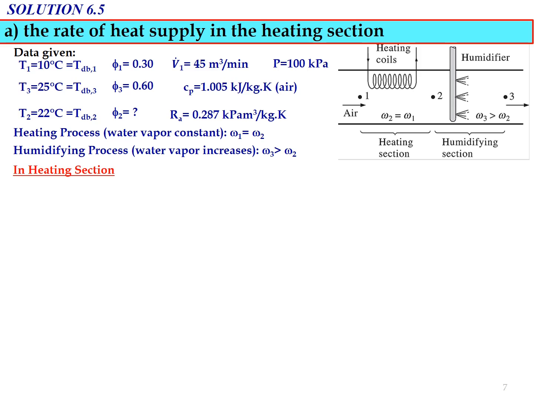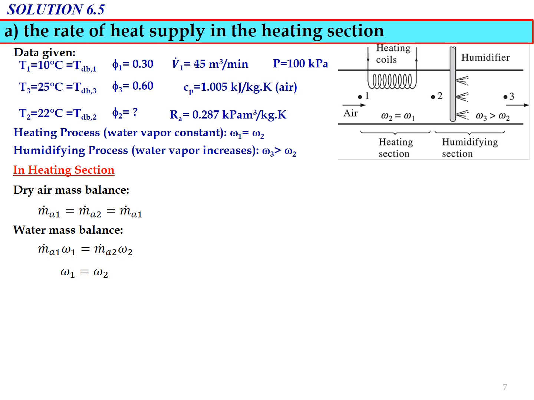In terms of the mass balance equation in the heating section, Ma1 dot for dry air equals Ma2 dot, which equals Ma dot. For the water mass balance equation in the heating section, Ma1 dot multiplied by omega 1 equals Ma2 dot multiplied by omega 2. So we will get omega 1 equals omega 2.